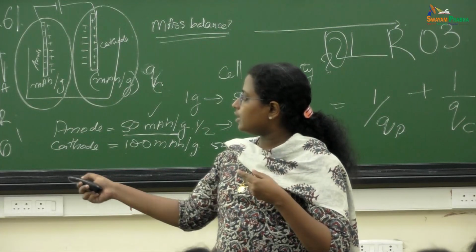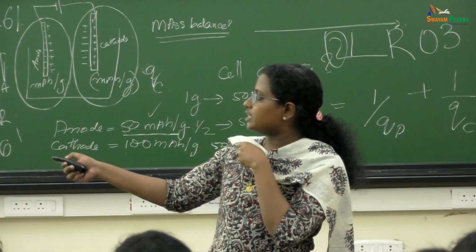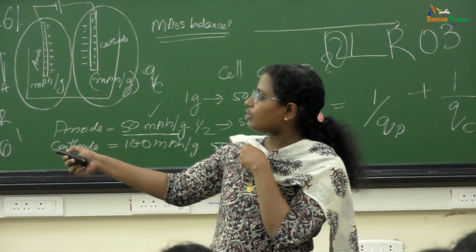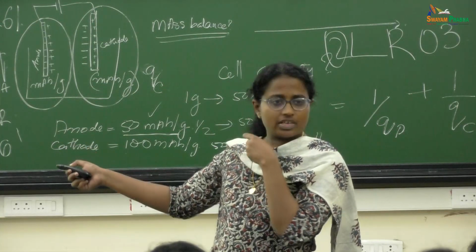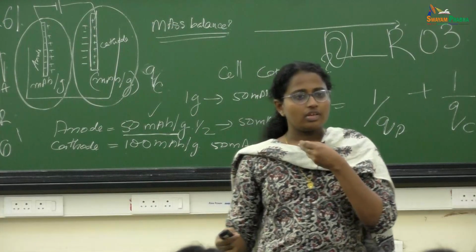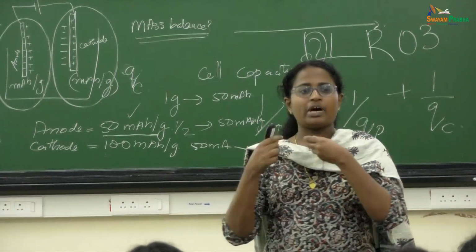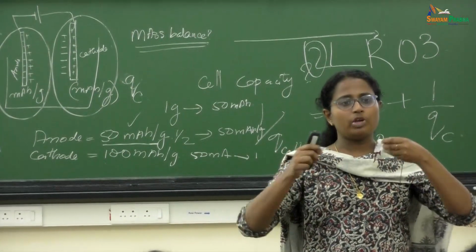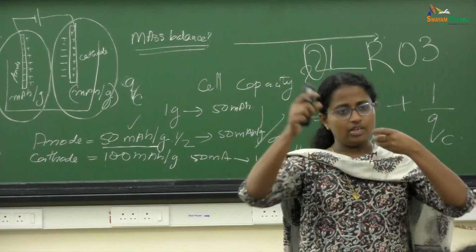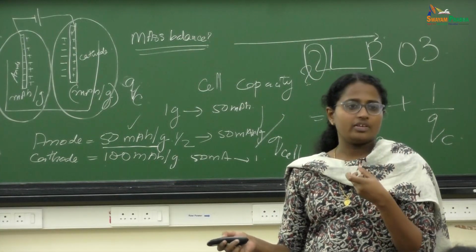This is an image without the cross-linked polymer after discharge. You can see this was the initial state, with contact points everywhere. But when you don't have the cross-linked polymer, you can see that the particles are disconnected, so you will have a capacity loss. To avoid that, they use cross-linked polymers so that the zinc particles are held by this fiber-like network. So it can hold the zinc properly. That was the use of the cross-linked polymer here.